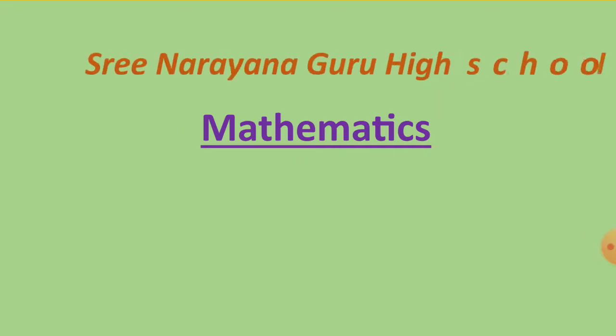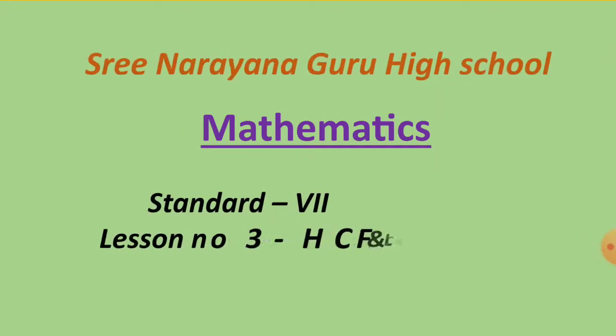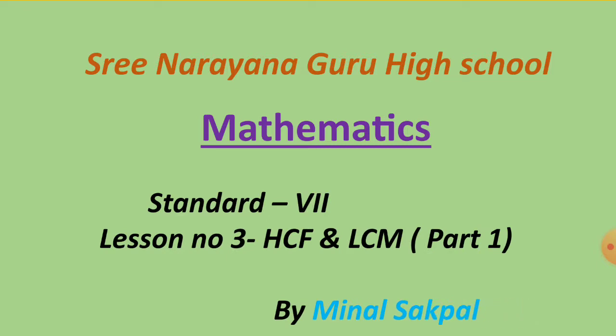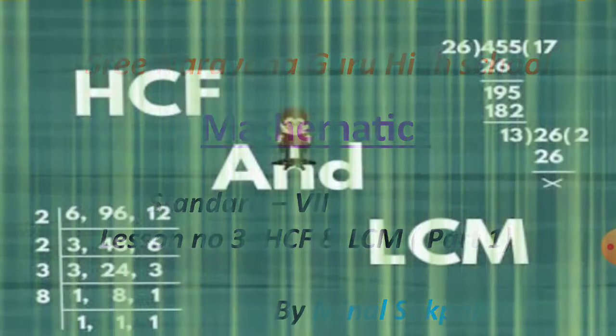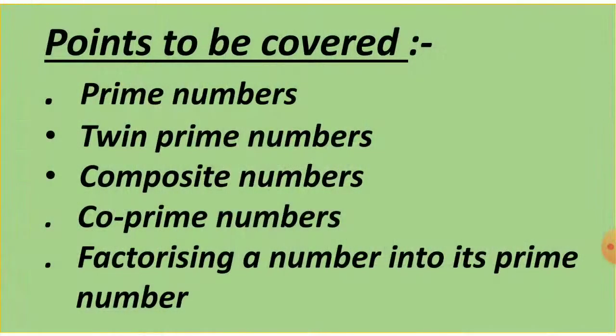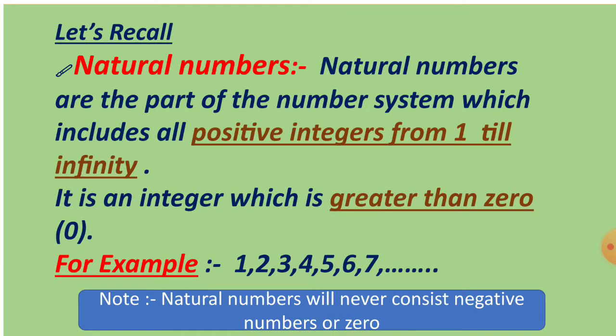Today we are going to study lesson number 3, HCF and LCM, part 1 of standard 7. The points to be covered are prime numbers, twin prime numbers, composite numbers, co-prime numbers, and factorizing a number into its prime numbers. Let's recall some of the definitions.